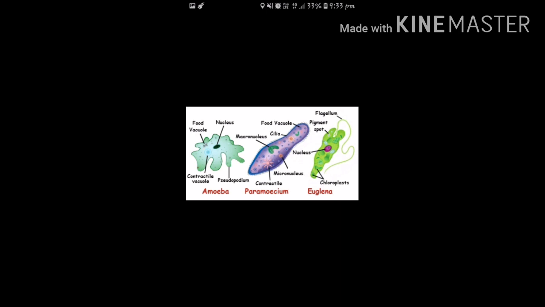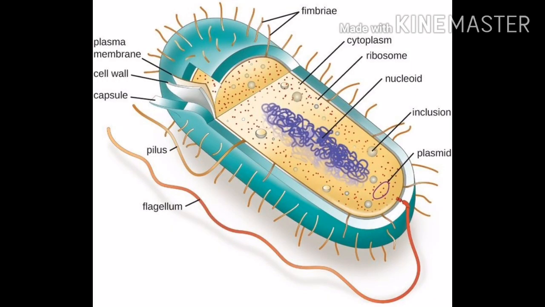This is a picture of a single-celled organism, most probably bacteria or amoeba, but here the picture is of bacteria. You see a single cell which consists of a few cell organelles and a cytoplasm, and it is much simpler. There are some fungi which are single-celled also, like yeast, and some algae like Chlamydomonas and Chlorella.